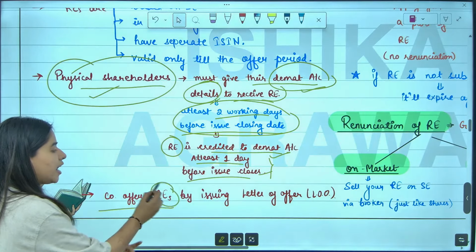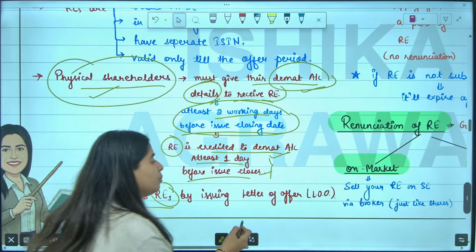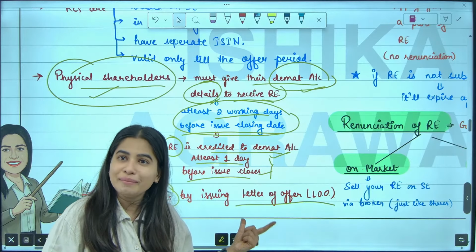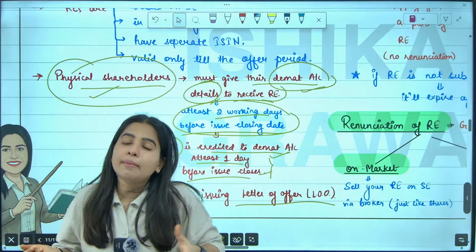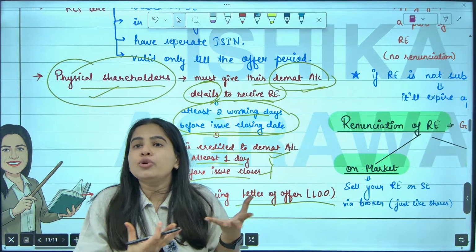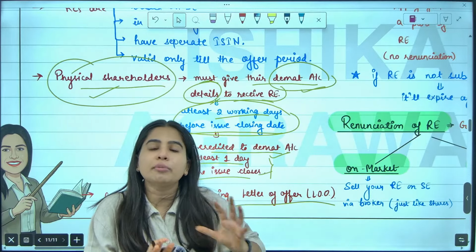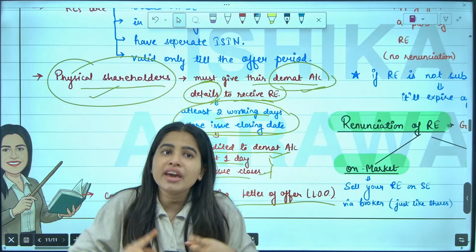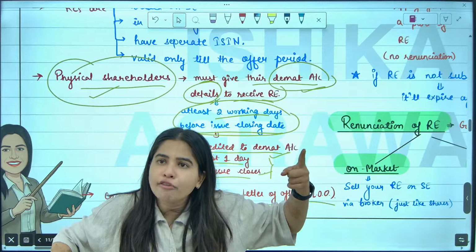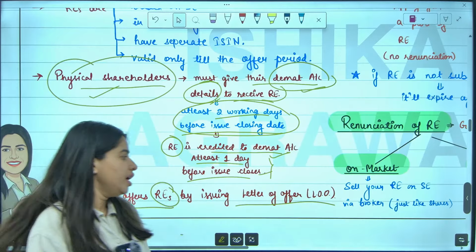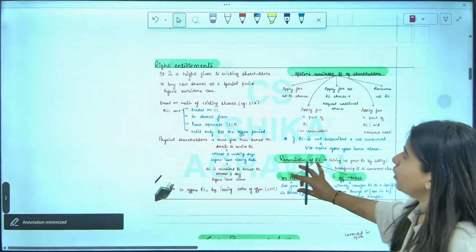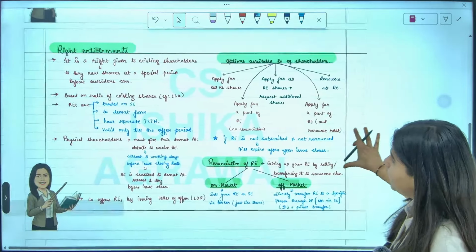How does a company give a rights offer? By issuing a document called LO. Remember, lovingly I call it LO. LO means letter of offer. Just like when a company makes an IPO, we have to issue a prospectus, in the same way, whenever a company makes a rights offer, we have to issue this document called letter of offer. And with this, we are done with all the points of rights entitlement.